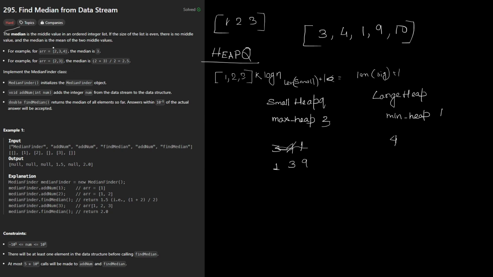In case our array is odd, then the small or the large one is going to contain an extra element, so both of them will not have the same number of elements. But in case it's even, both of them are going to contain the same number of values. So I'm going to pop out 9 and add the 9 out here. Then we are going to get 10. So we can add 10 here. But again, there is one more condition to check.